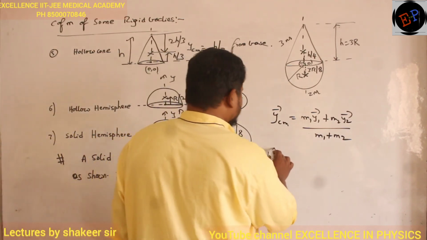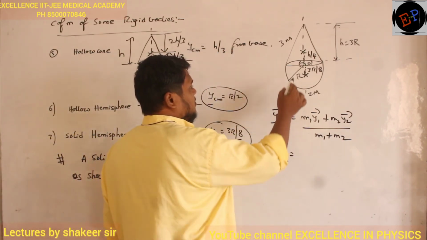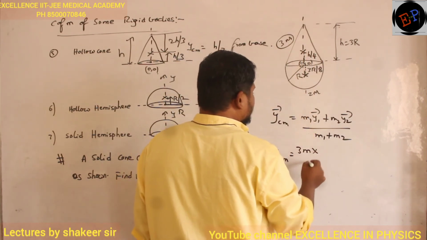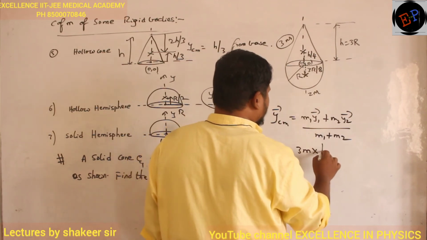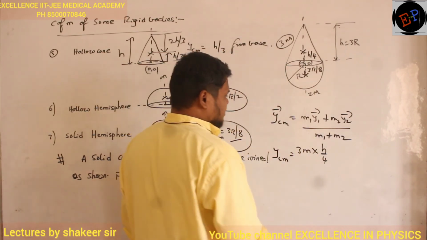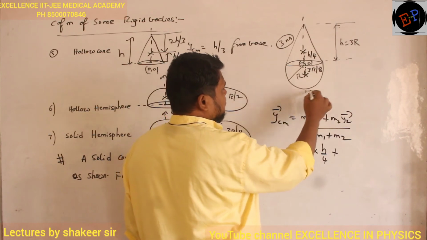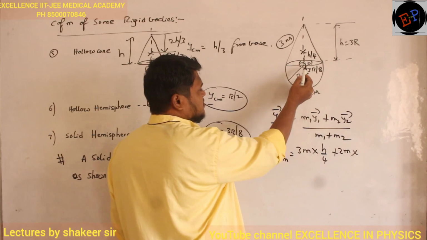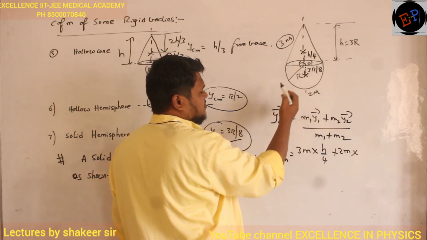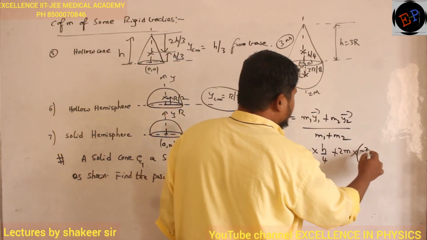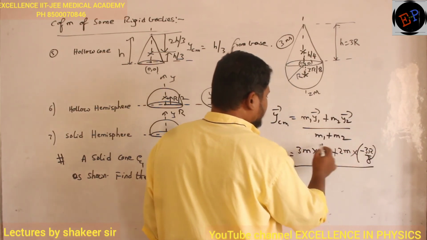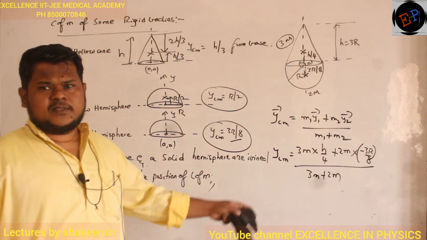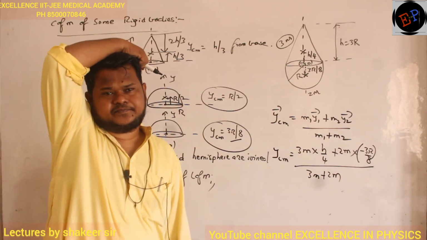Now do the calculation. Y center of mass is equal to, so mass of this cone is how much? 3m. What is its position of center of mass? h by 4. Plus h by 4 or minus h by 4? Plus h by 4. Mass of this one is how much? 2m. And what is the position of center of mass of solid hemisphere? 3r by 8. Plus 3r by 8 or minus 3r by 8? Minus 3r divided by 8. Divided by, just to add the masses, 3m plus 2m. That's all. Just do this calculation, you will get the required answer.